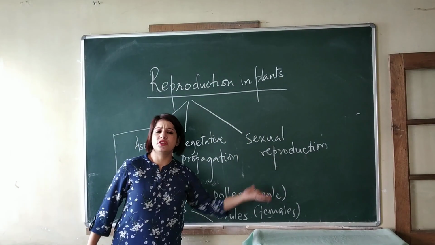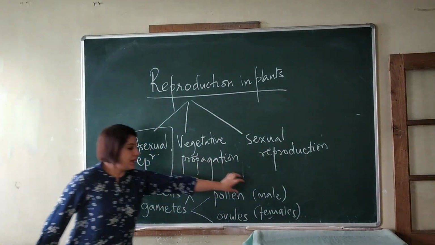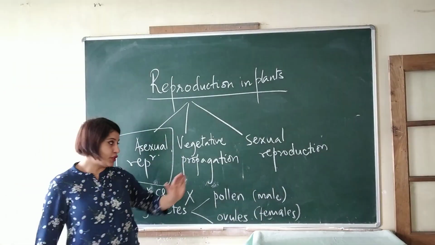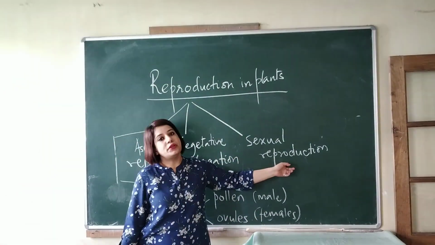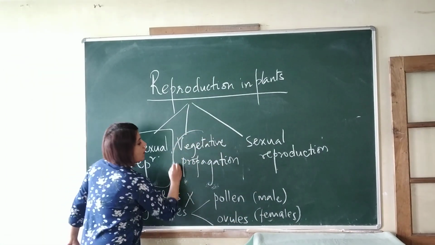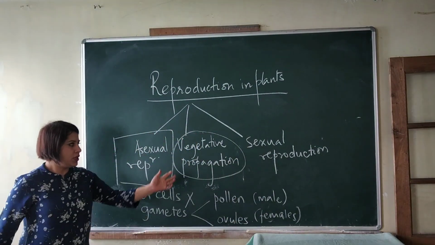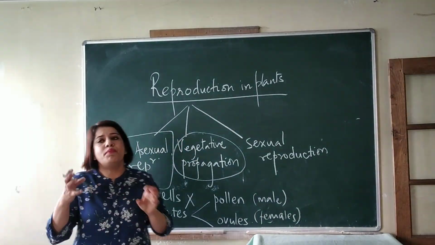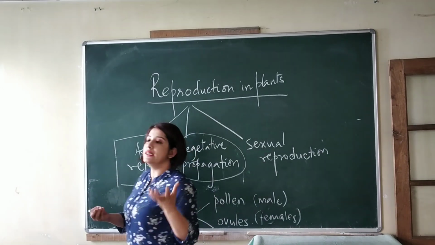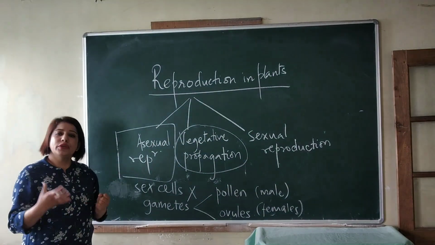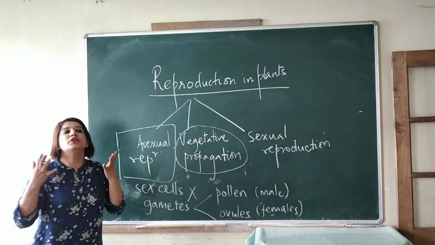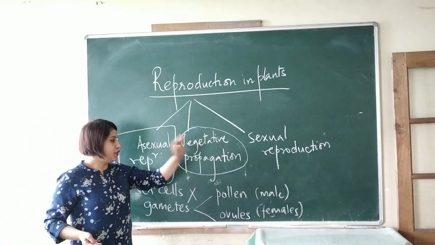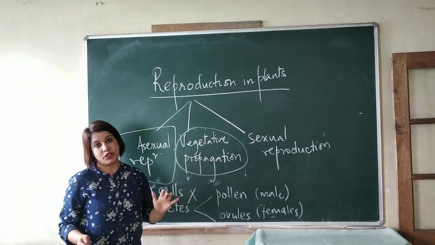Sexual reproduction is just the opposite. If the male and the female gametes are involved in this type of reproduction, we call it sexual reproduction. Now, vegetative propagation. From the word itself, vegetative, when any part of the plant, like the root, the stem, the leaves, are used to propagate it or produce new plants, we call that type of reproduction vegetative propagation.